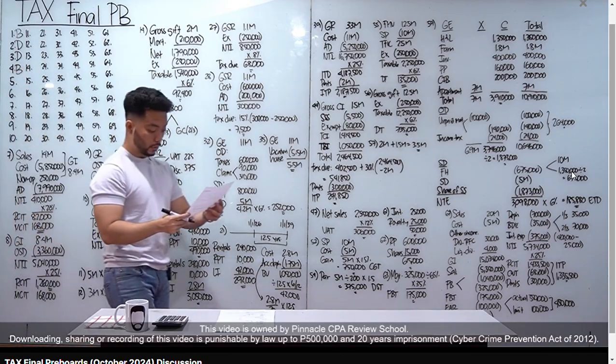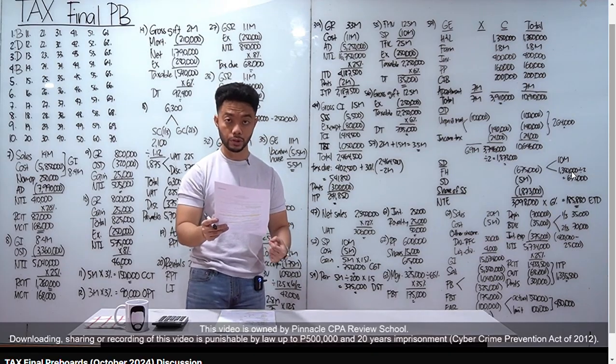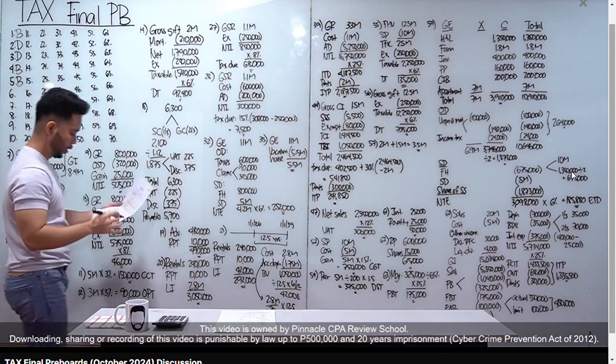Number 5, which of the following is an inherent limitation of the power of taxation? Yung A, C, and D are constitutional limitations. Letter B, territoriality, that's the inherent limitation.